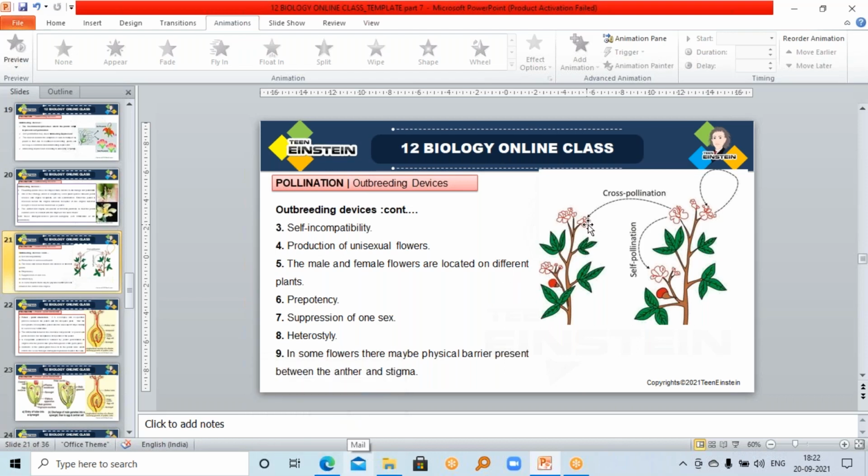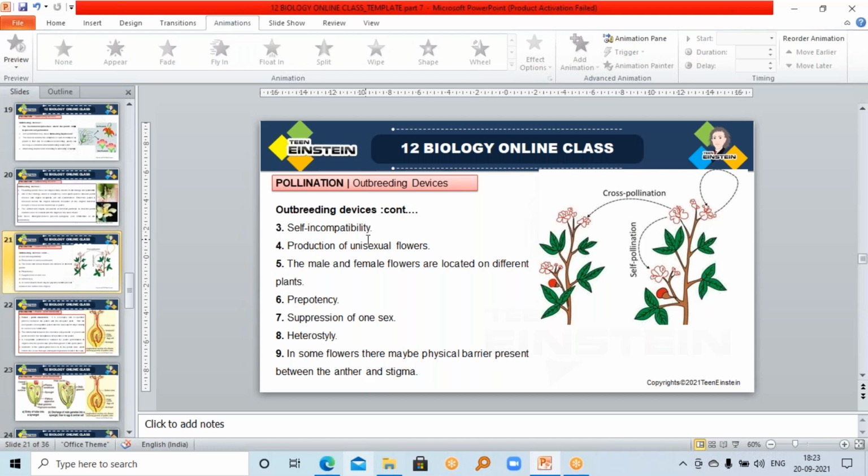See, if in that flower the anther and stigma are both at the same level, in all other ways it is a perfect flower. But if by chance the pollen grain reaches the stigmatic surface, then also that pollen grain cannot germinate on the stigmatic surface of the same flower because they are incompatible. They are not matching each other. Okay. So that's how in such plant species self-pollination is prevented. Got it?